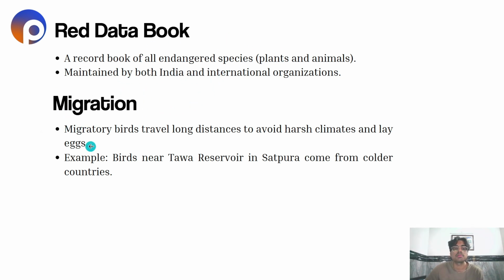What is migration? Migratory birds travel long distances to avoid harsh climates and lay eggs. Now, migration refers to the traveling of animals from a particular place. Okay, so migratory birds travel long distances to avoid harsh climates and lay eggs. Example, birds near Tawa reservoir in Satpura come from colder countries. Okay,